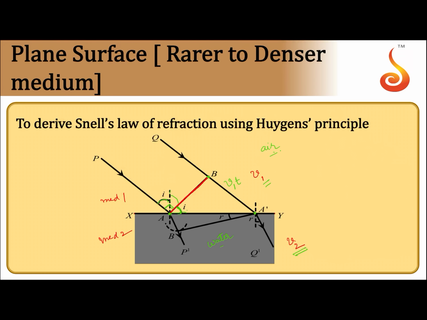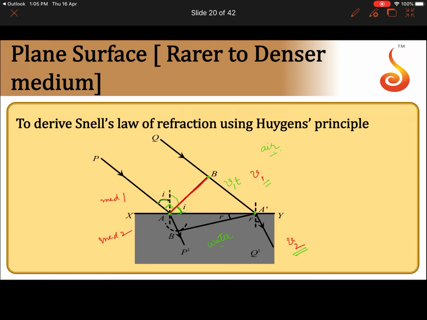Now, the time taken by light to travel from B to A dash is, let us say, t. Then the distance BA dash will be equal to v1 into t. Understand this: by the time light comes from B to A dash in time t, the light goes from A with velocity v2 in the same time.